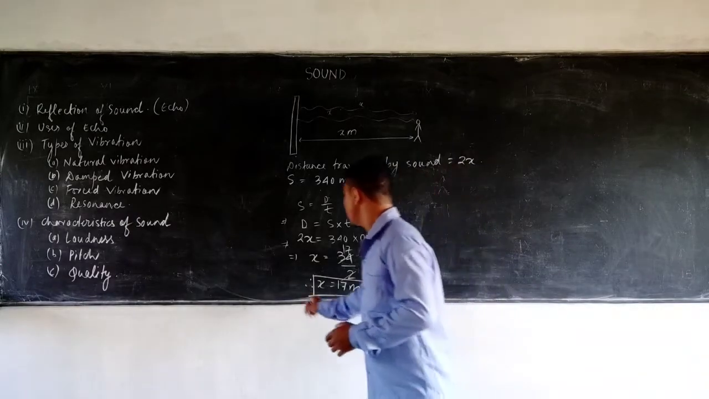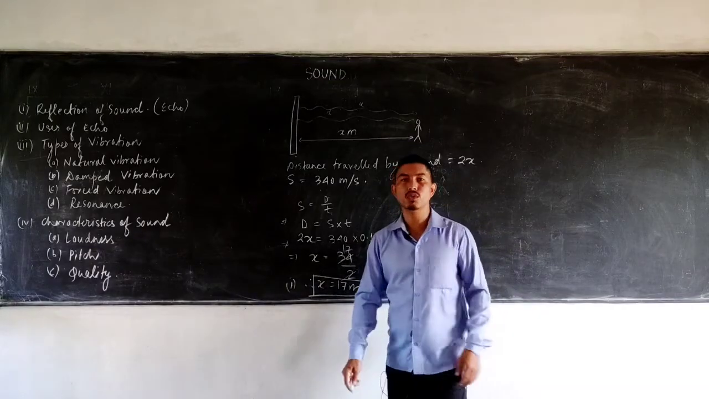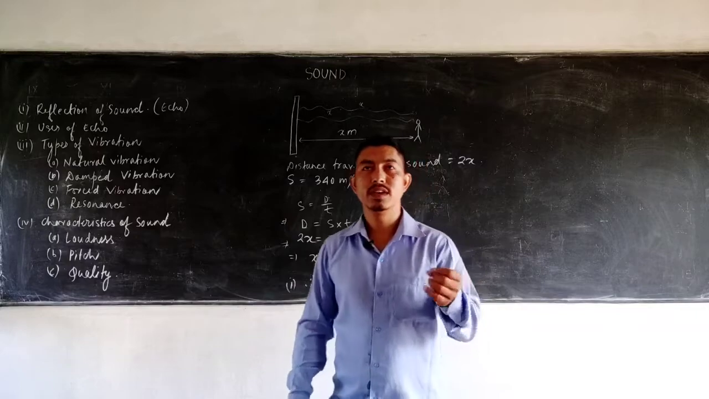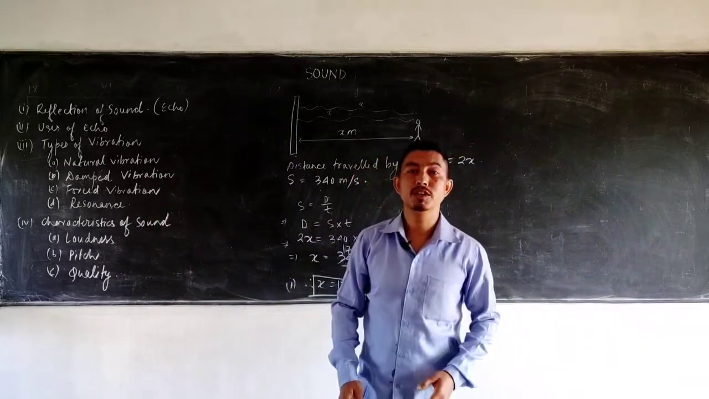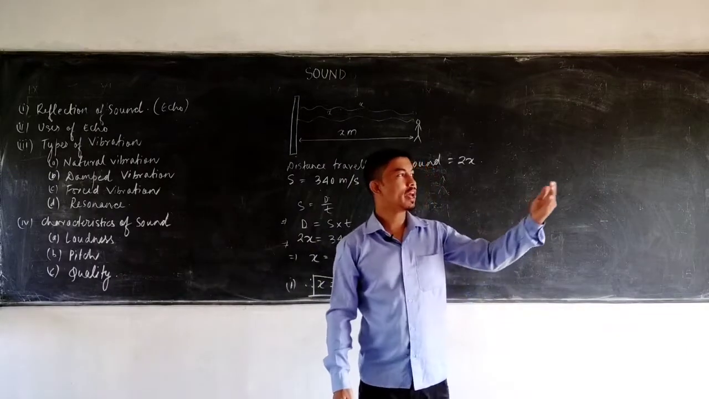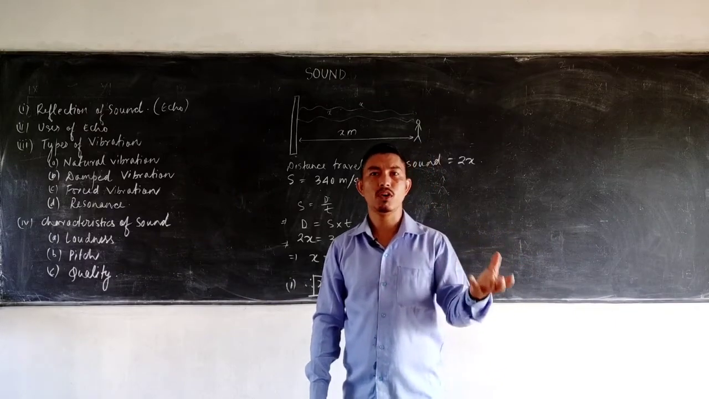So the first is, yes, obviously the first condition to hear an echo is the minimum distance between the source and the obstacle, it must be 17 meter. And the second is the size of the obstacle, it must be larger than the wavelength of the sound. Okay, like if you are standing at a distance of 17 meter and you are just whispering, obviously the